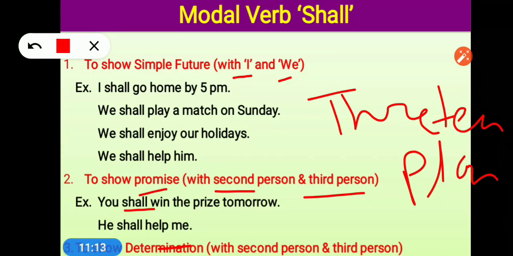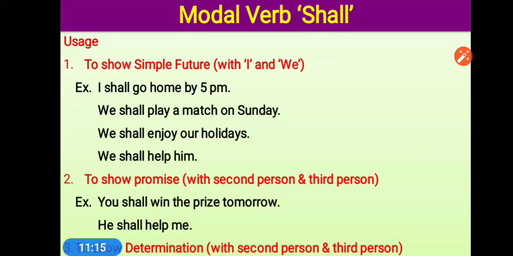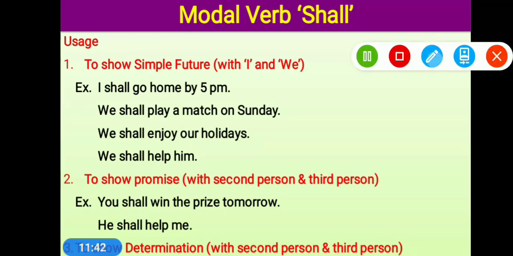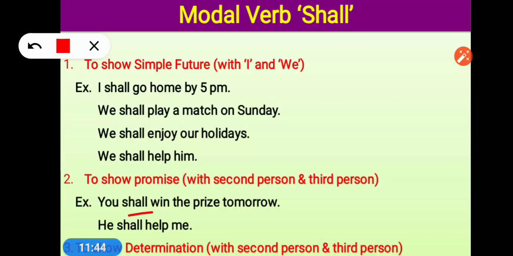Only one thing we have to remember, that generally we use shall with I and we. But if we talk about promise, determination, plan, or threatening, then it is just changed opposite. Like with I and we use will, and with other subjects we use shall. So here the second rule is the same one, that with other subjects we are using shall instead of will.